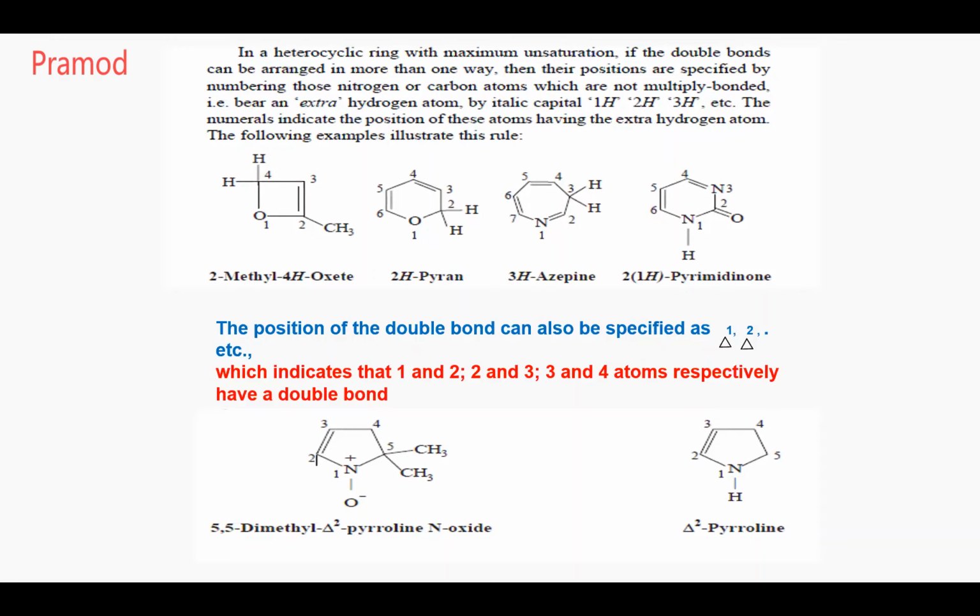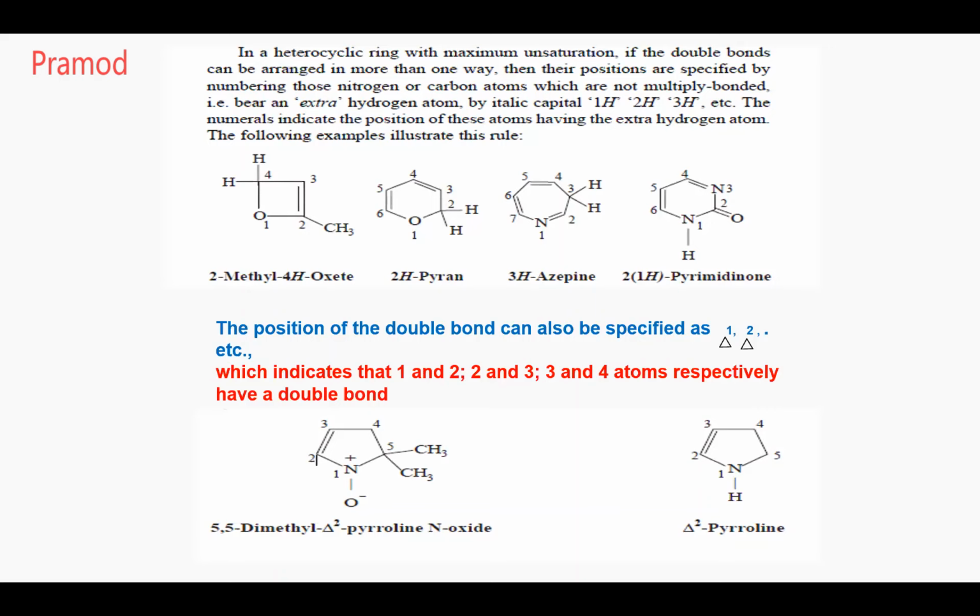Now the second structure over here. Leave that first structure. Why is it called 2H-pyrrole? Harsha? You have just read something. Did you understand what you have read? Not completely. Okay.